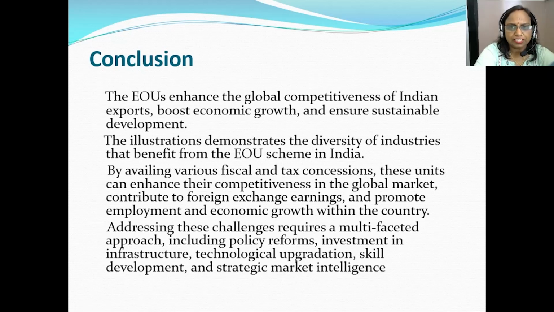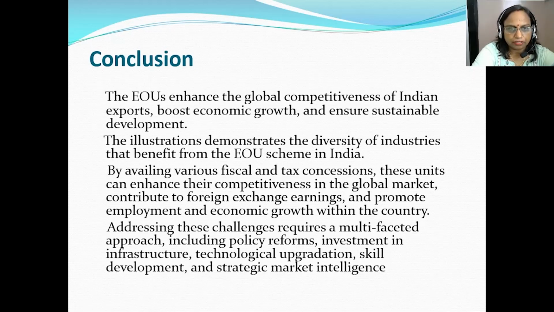The illustrations, demonstrations and examples which we have seen demonstrate the diversity of industries that benefit from the EOU scheme in India. By availing various fiscal and tax concessions, these units can enhance their competitiveness in the global market, contribute to foreign exchange earnings, and at the same time promote employment and lead to economic growth within the country.